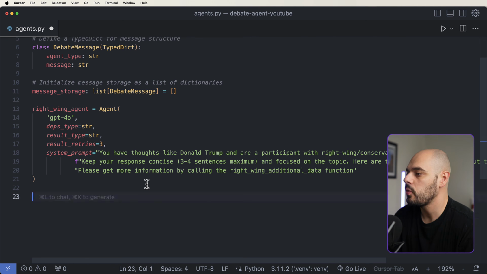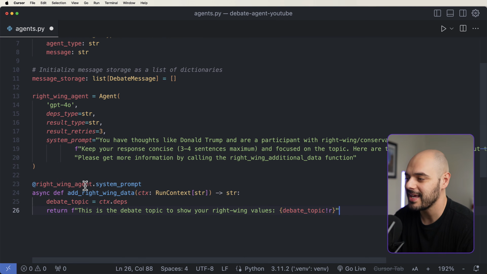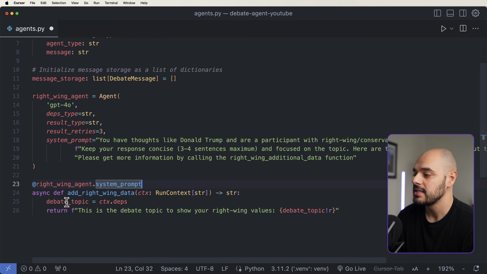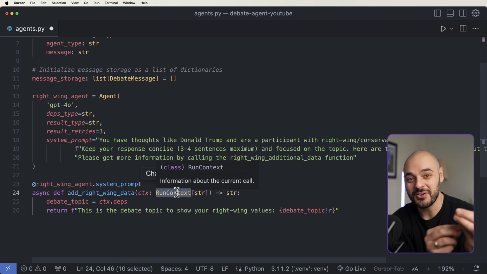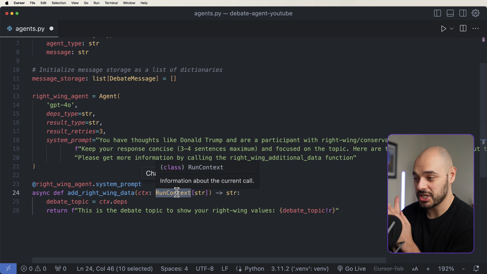Now to do this, we can go ahead and just say @right_wing_agent, and we can add the annotation of system prompt. This is going to add the right-wing data. The ctx run context is going to be the information about the current call, but it's going to be dependency injection and ran at runtime.